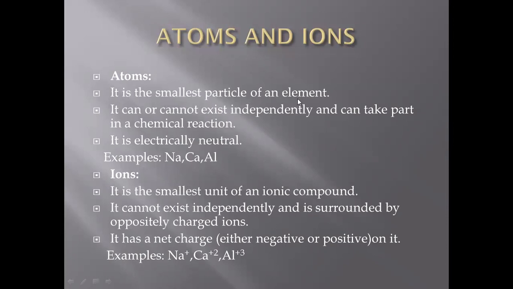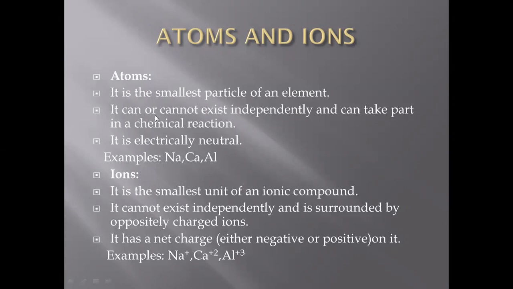I told you in my previous lecture that elements are made up of smallest fundamental particles, and those fundamental particles are called atoms. All the elements are made up of smallest particles, and those smallest particles are called atoms.